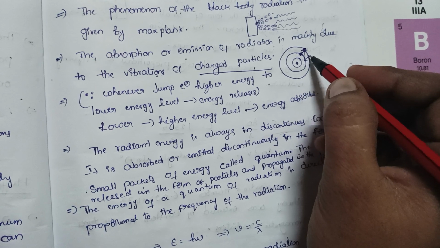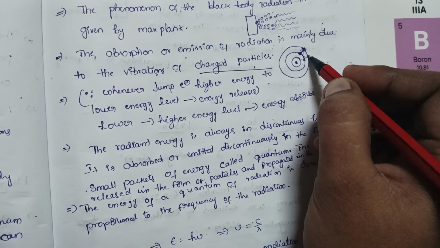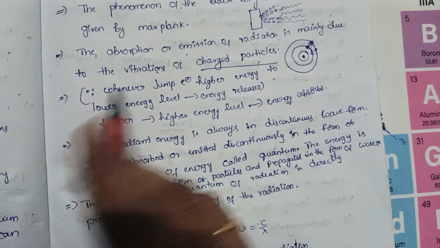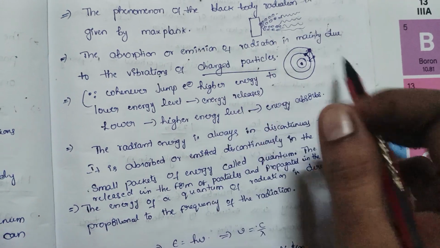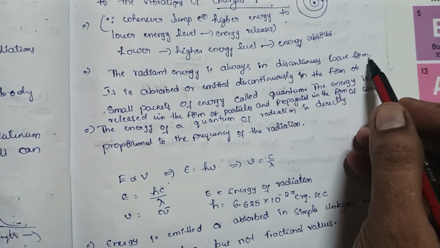Due to vibrations of electrons between higher and lower energy levels, this absorption and emission happens.